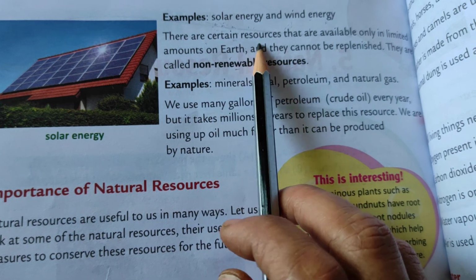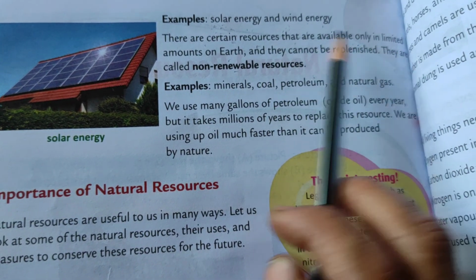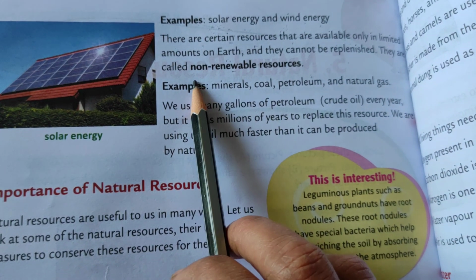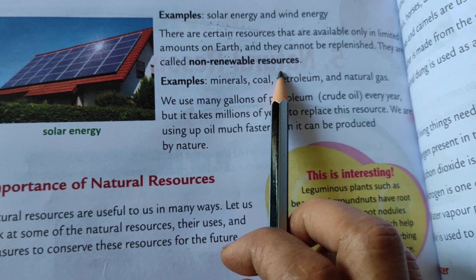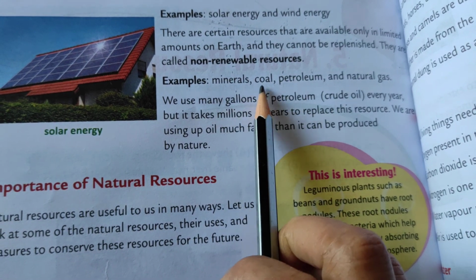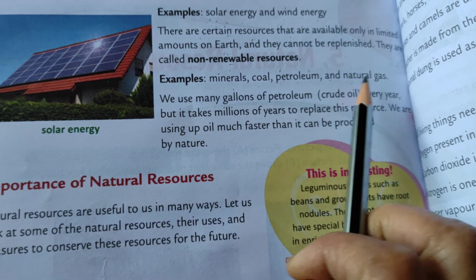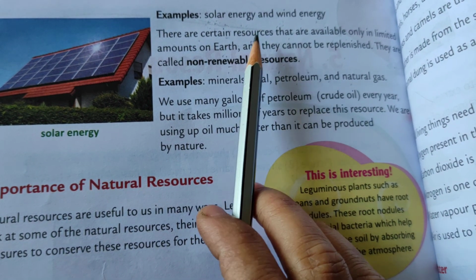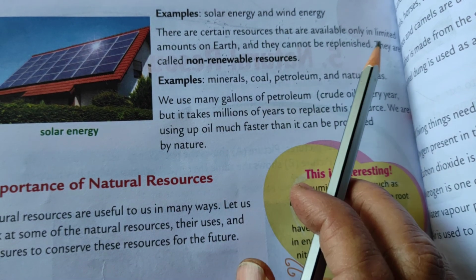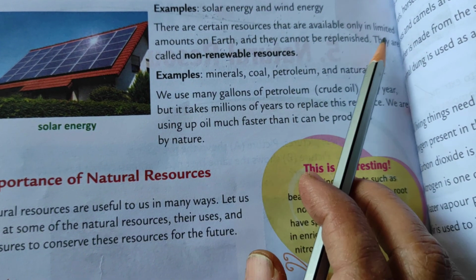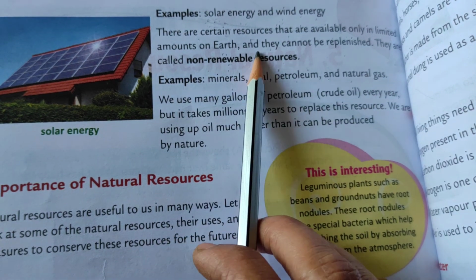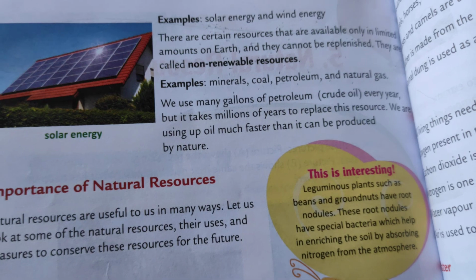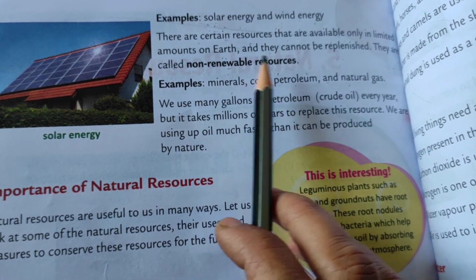There are certain resources that are available only in limited amounts on earth and they cannot be replenished. They are called non-renewable resources. For example, minerals, coal, petroleum, and natural gas. These resources are available in nature in limited amounts, and they cannot be replenished or renewed. So they are called non-renewable resources.